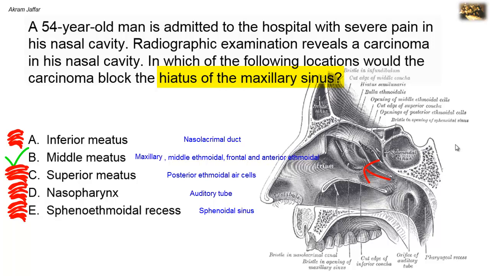So a tumor that blocks the hiatus of the maxillary sinus would most likely be located in the middle meatus. One last thing to remember about the hiatus of the maxillary sinus is that unfortunately the opening is at the top of the sinus, so that when the sinus contains mucus or pus, it cannot escape into the nose in the erect posture until the sinus fills to the level of the opening. However, it can be drained by postural drainage, that's to say by holding the head back, or surgically by making an opening into the lower part of the nasal cavity.